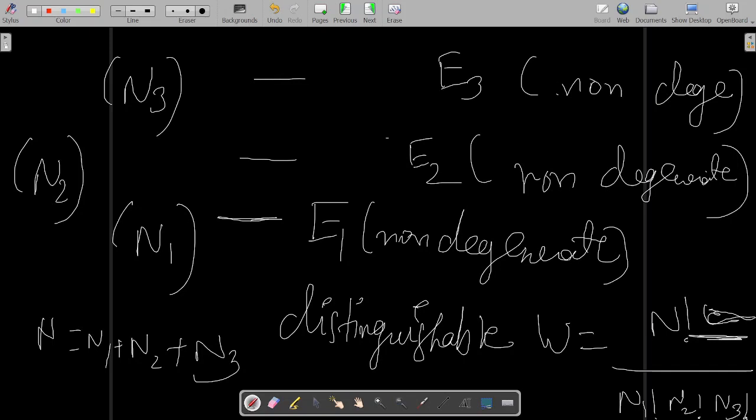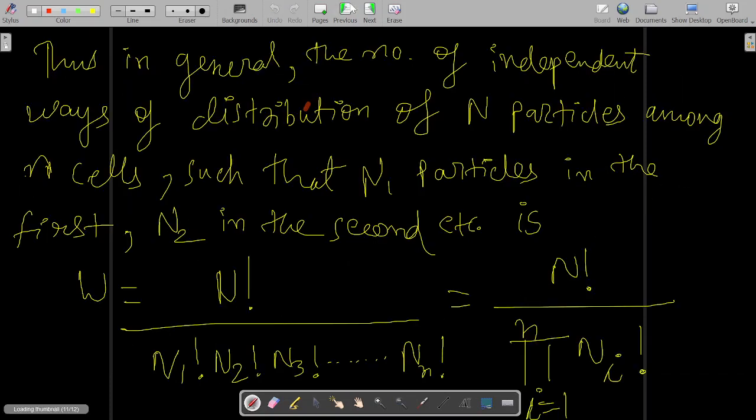Then this formula will hold good: N factorial divided by n1 factorial, n2 factorial, n3 factorial. This is the number of ways in which distinguishable particles can be arranged. In general, this formula can be written like this.